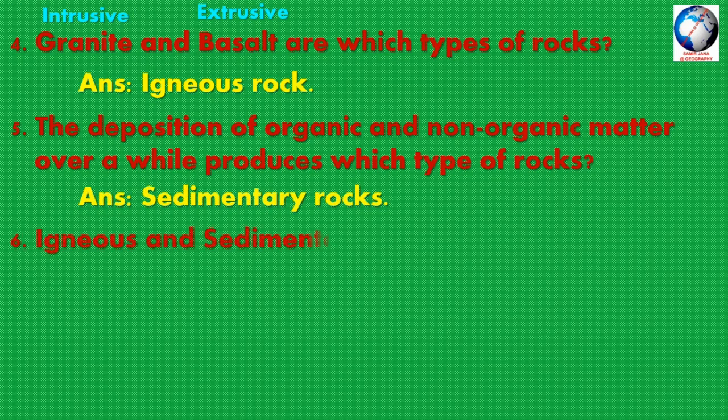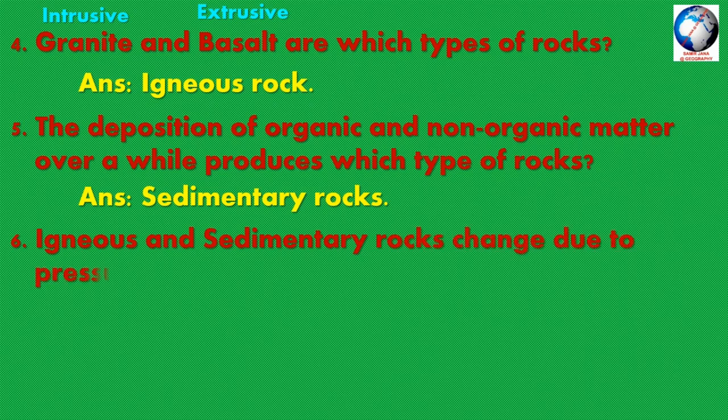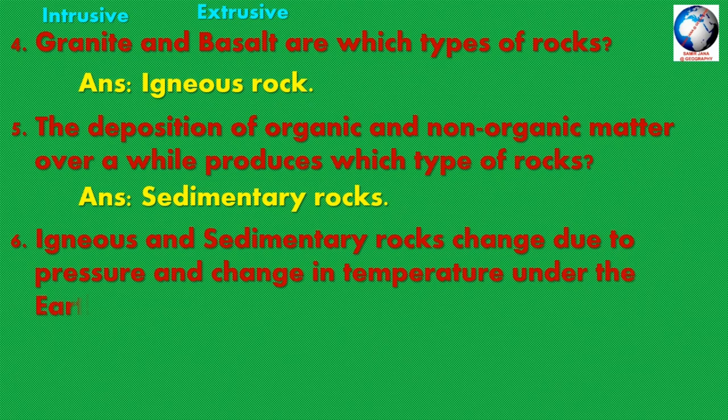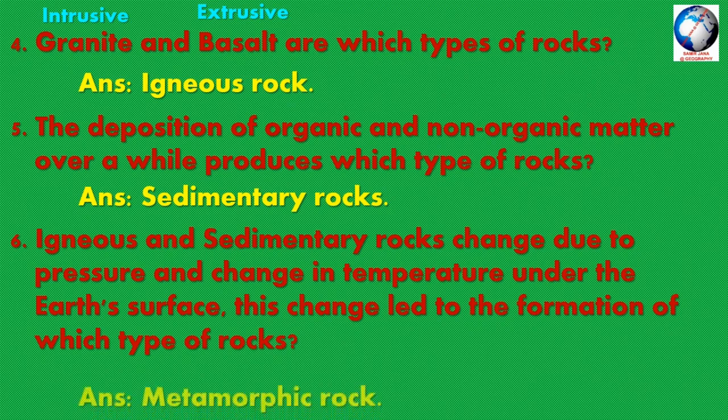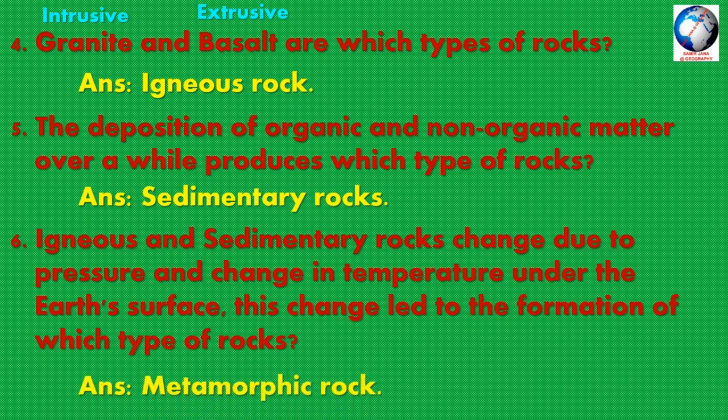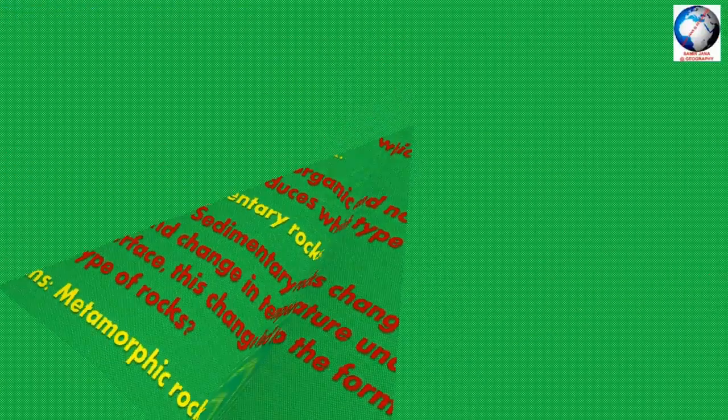Question number 6: igneous and sedimentary rocks change due to pressure and change in temperature under the Earth's surface. This change led to the formation of which rocks? The answer is metamorphic rock. They originate due to metamorphosis.